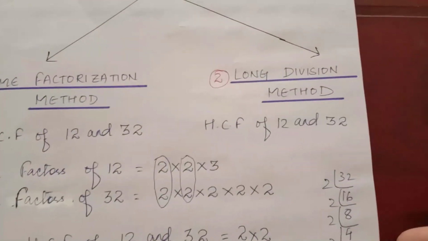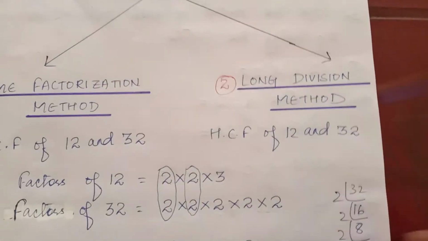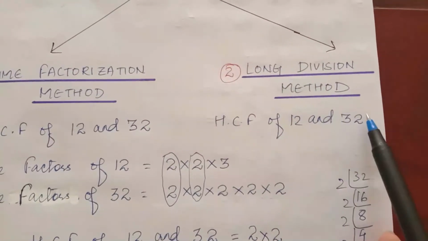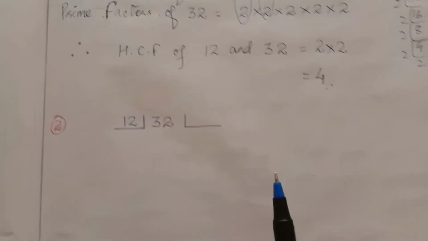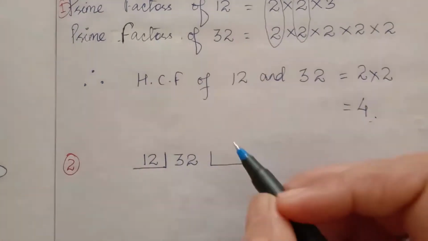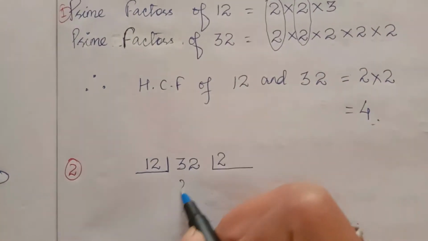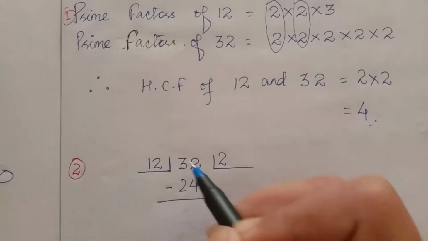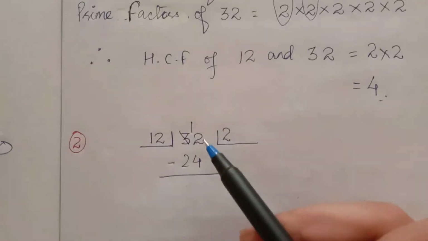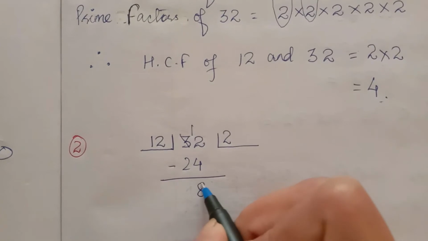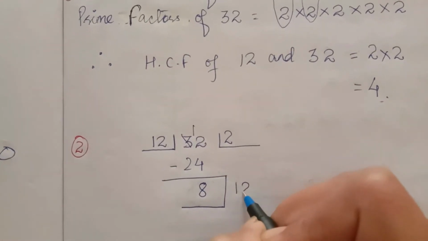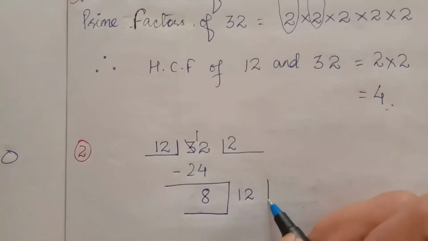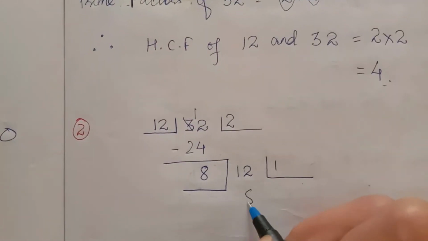Now how to find HCF by long division method? In this case, you have to divide the greater number by smaller number. So you have to divide 32 by 12. 12 2s are 24, and we subtract, 32 minus 24 is 8. Then 12 you have to write here, this number will come down here. 8 1s are 8.